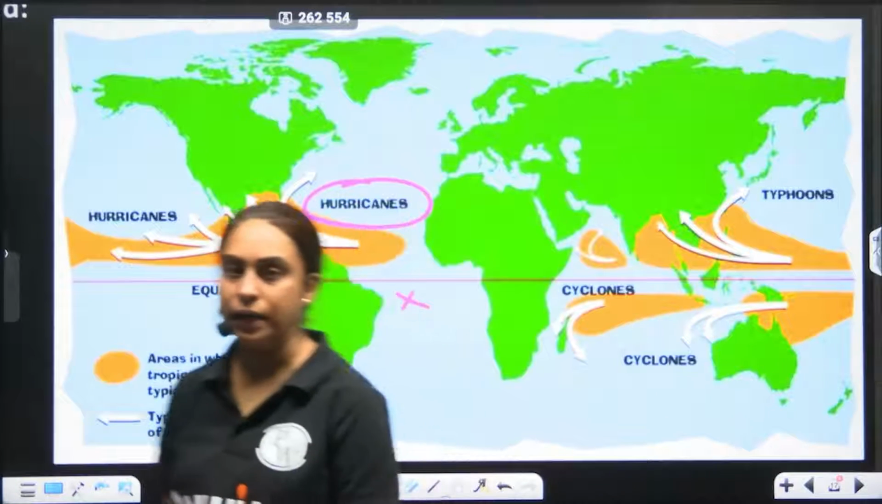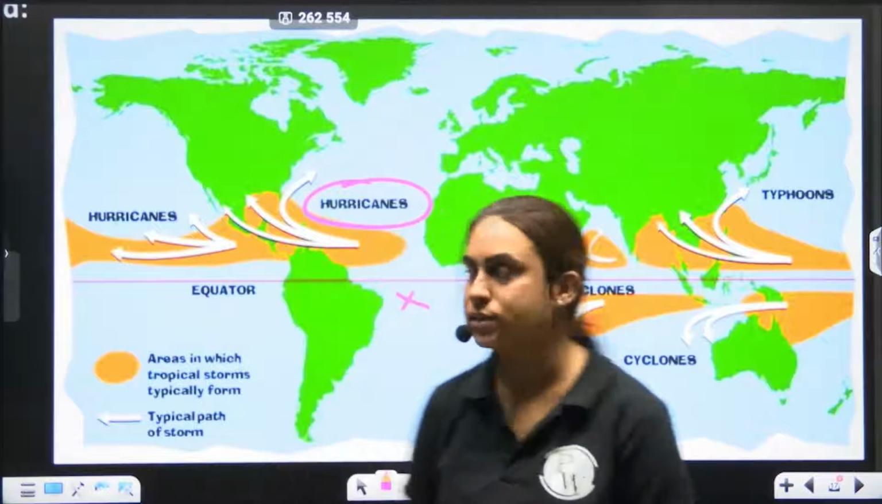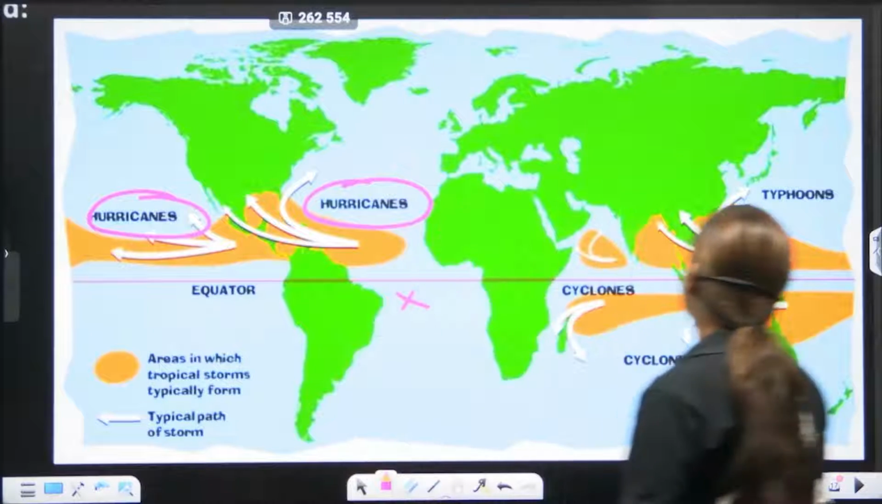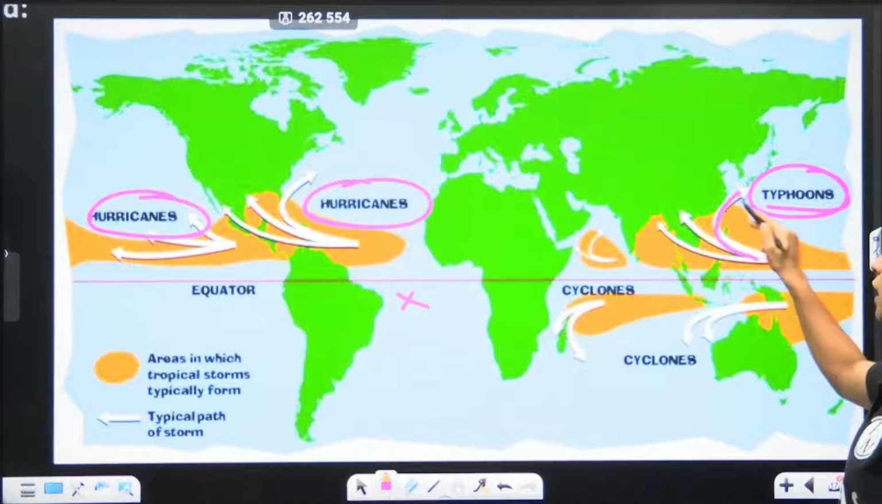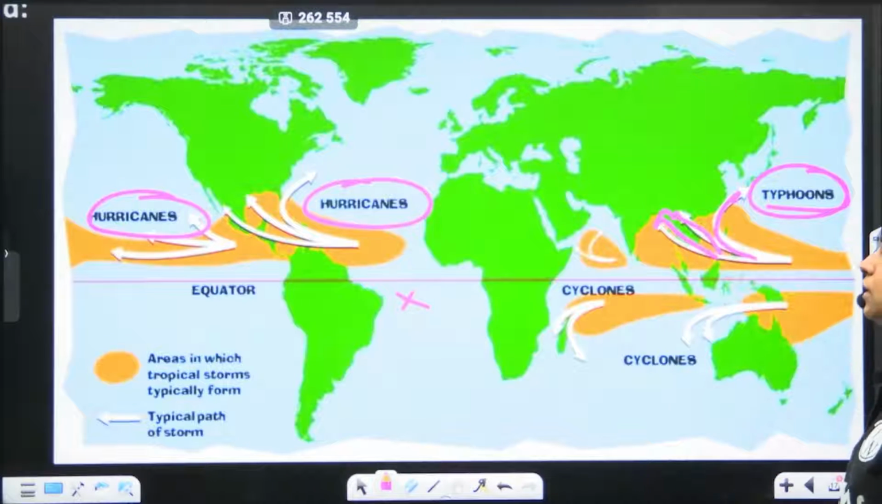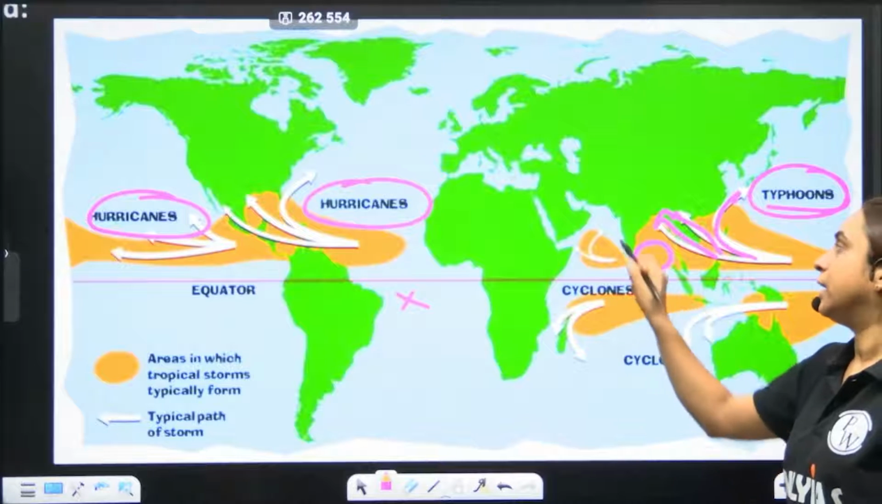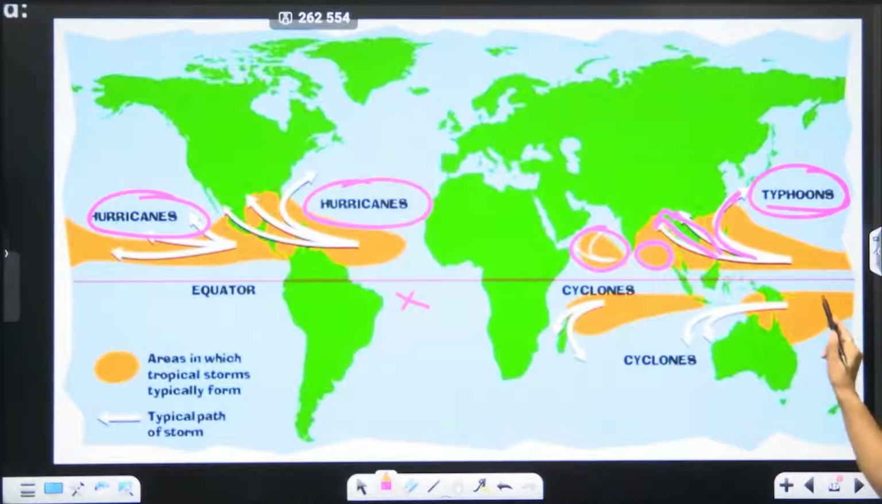They are called hurricanes along the coast of Mexico and along the coast of the USA. You'll also see them along the northern Pacific, towards the China side and the Japanese side, where they are called typhoons, in the South China Sea. You also have tropical cyclones in the Bay of Bengal region and the Arabian Sea region. They are called cyclones. You also have cyclones along the northern Australian region.